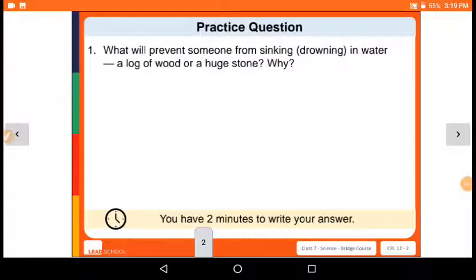What will prevent someone from sinking or drowning in water? A log of wood or a huge stone? Why? So the question is, if someone is sinking in water, a log or a huge stone, which will help the person to not drown in the water?